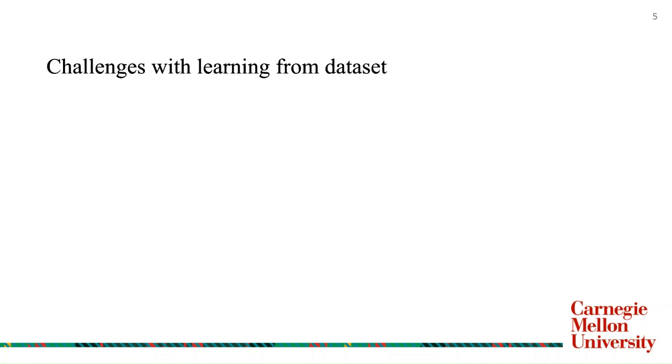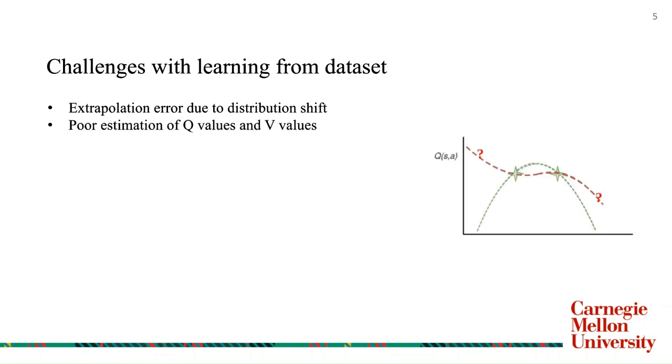Let us take a step back and ask the question, why offline RL when training with a dataset? Turns out there are some challenges when training a policy from a dataset. This is commonly referred to as extrapolation error that arises due to distributional shift. In detail, the values estimated while training, such as Q or V values, are poorly represented.